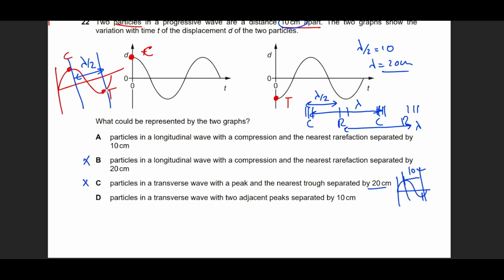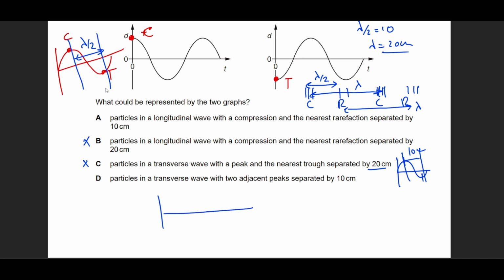So incorrect. Transverse wave, two adjacent peaks separated by 20. You see, if he says two adjacent peaks, this is what it means. Two adjacent peaks are actually a wavelength, which is supposed to be 20 centimeters. So this information is also incorrect. Correct answer is option A.